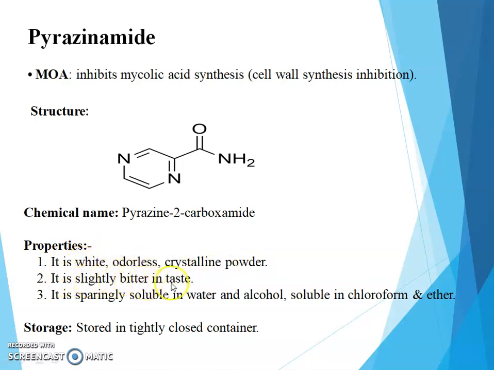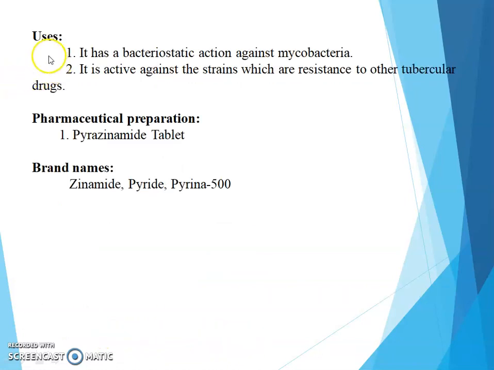It is slightly bitter in taste and it is sparingly soluble in water and alcohol but soluble in chloroform and ether. Storage, it is stored in tightly closed container. Uses, it has bacteriostatic action against mycobacteria and it is active against strains which are resistant to other tubercular drugs. Pharmaceutical preparation, it is available in pyrazinamide tablet, brand names Zinamide, Pyrade, Pyrena 500.